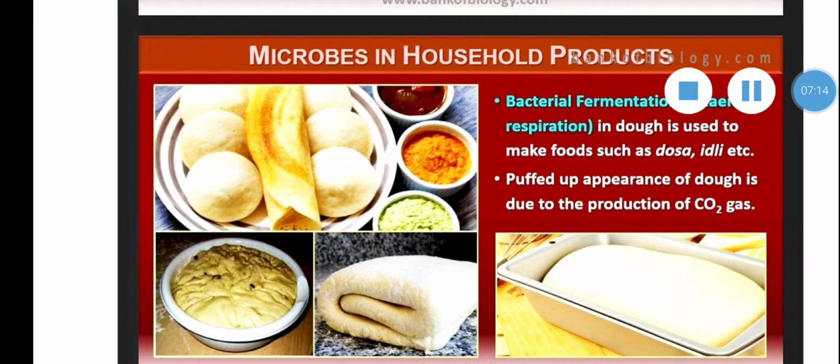In dairy products, lactic acid bacteria or lactobacilli are used for the production of curd, yogurt, buttermilk and cheese. We have studied production of cheese techniques in 10th standard.